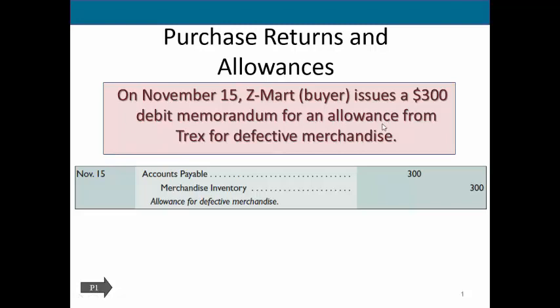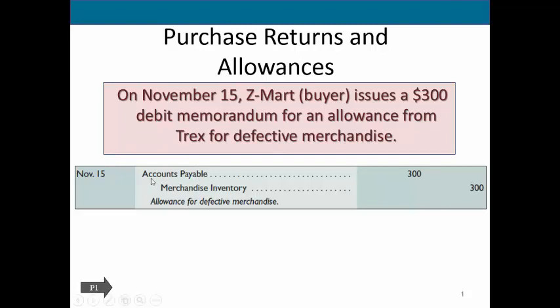So we're going to show this allowance by debiting our accounts payable, we call this a debit memorandum, and crediting merchandise inventory, and we'll talk through why these make sense. We owed someone for the goods that we purchased. If we are issued this allowance, they're basically saying either you no longer owe us for this $300 worth, or if we had already paid cash, we would be getting our cash back. So still a debit would work, because to show that someone's giving us cash back, we would debit cash.